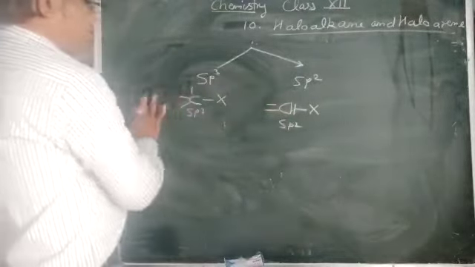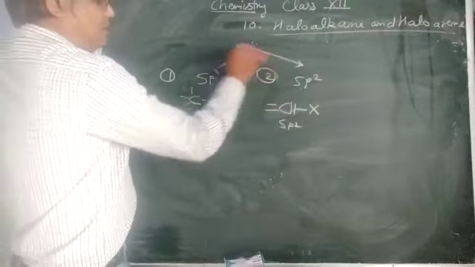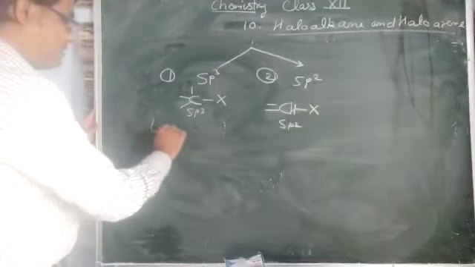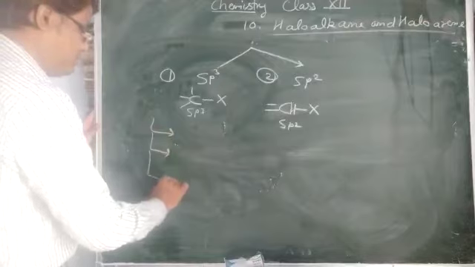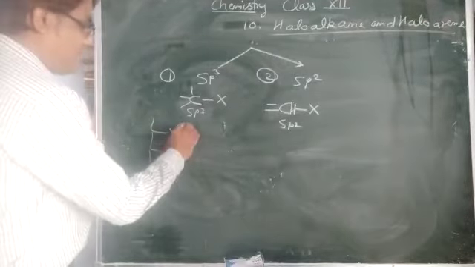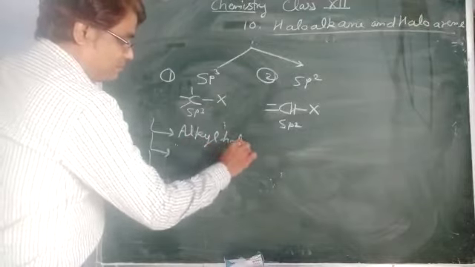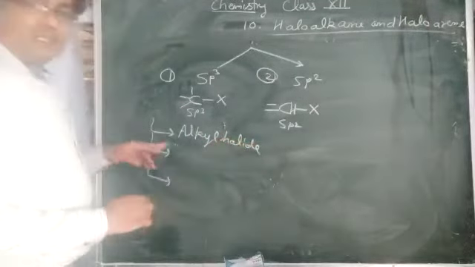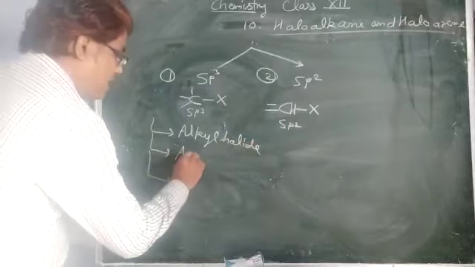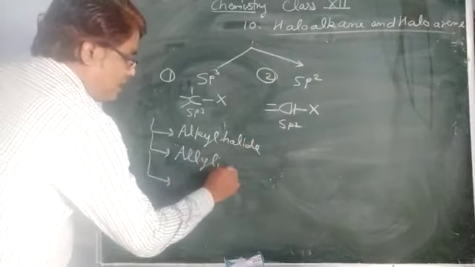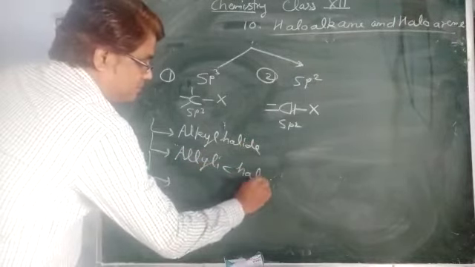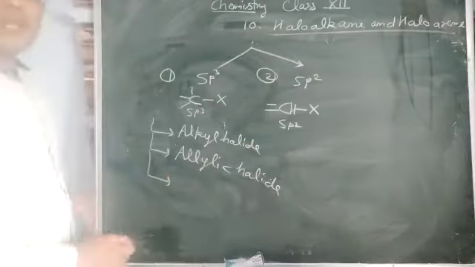Further, in the first type there are three types. First one, alkyl halide. Second, allylic halide. And third is benzylic halide.